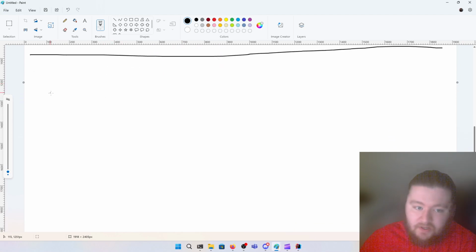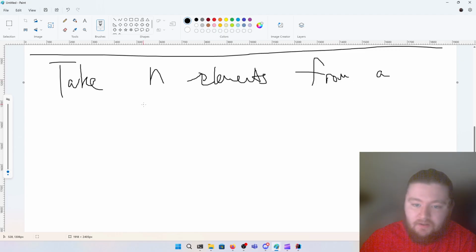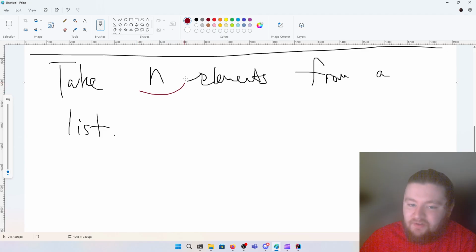So for example, let's say that we were writing a method to take n elements from a list. Obviously this seems like something that we would make generic, because we just want to be able to take n elements from a list of things.